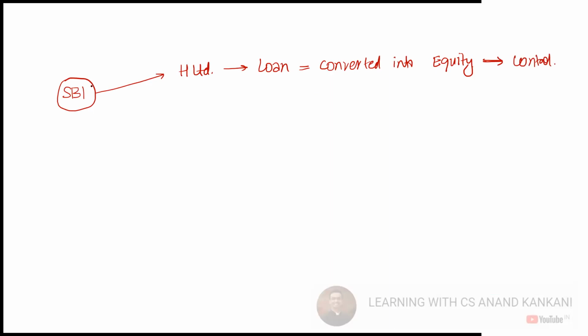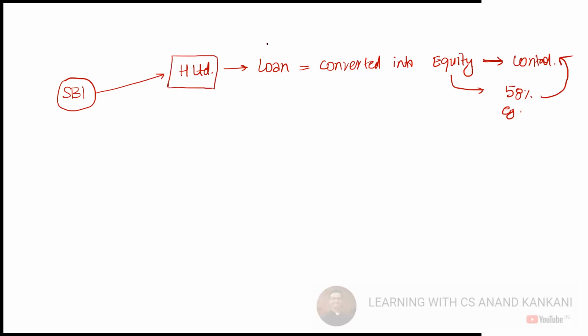Quite possible. The debt was so huge that when the loan was converted into equity, it resulted in more than 50%. The equity constitutes, let's say, 58%, for example, which gives control to SBI. Okay, sir. Now, this happened.